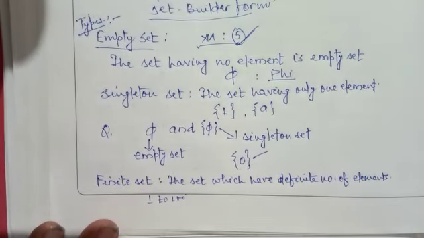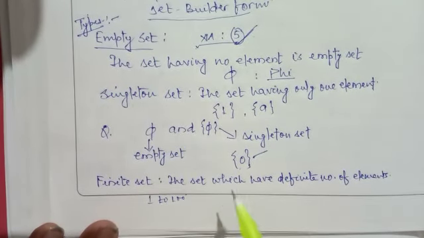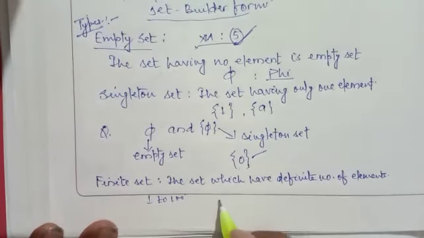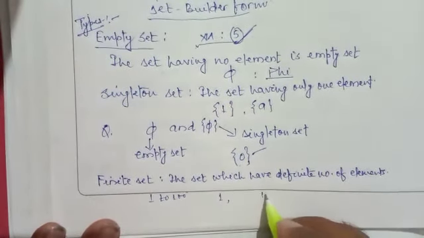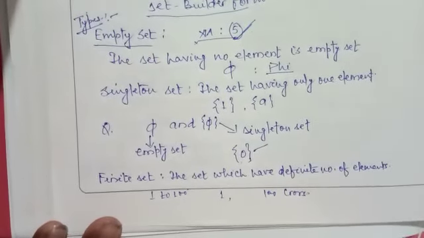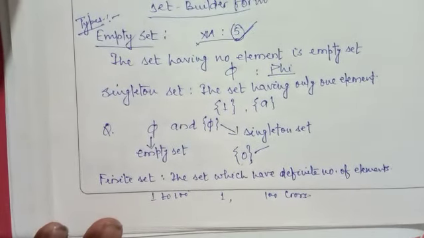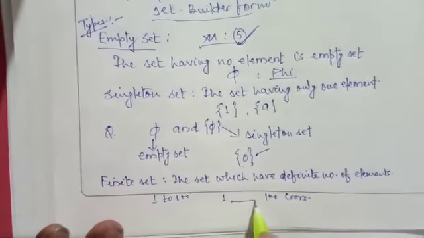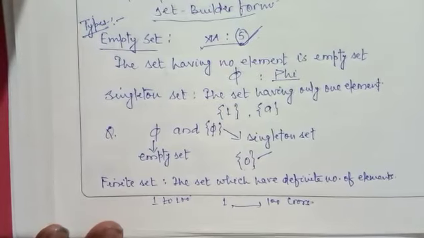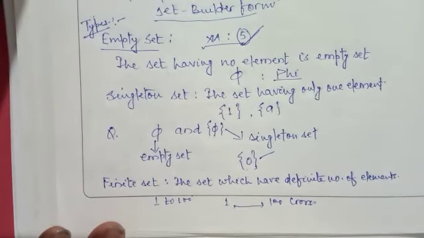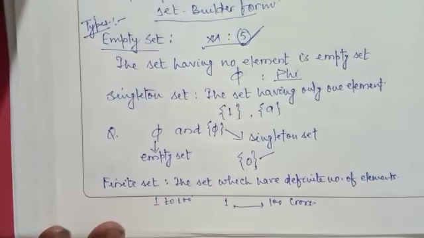That is a finite set. But if I ask you to write from 1 to 100 crores, or count from 1 to 100 crores, students, the counting from 1 to 100 crores is quite difficult. It takes a lot of time. There is a chance for mistakes.